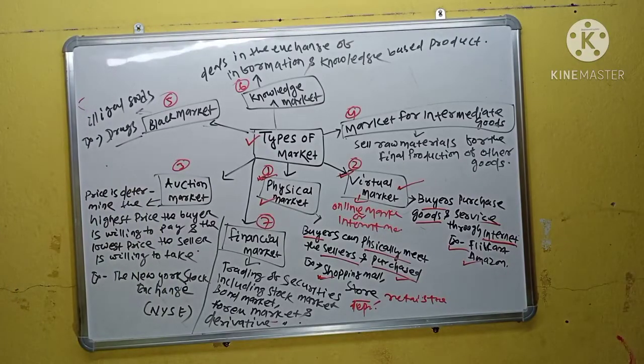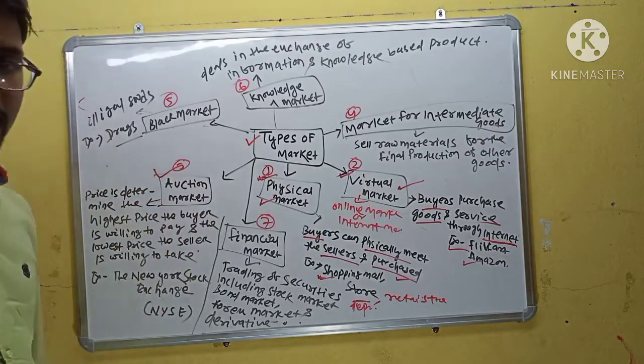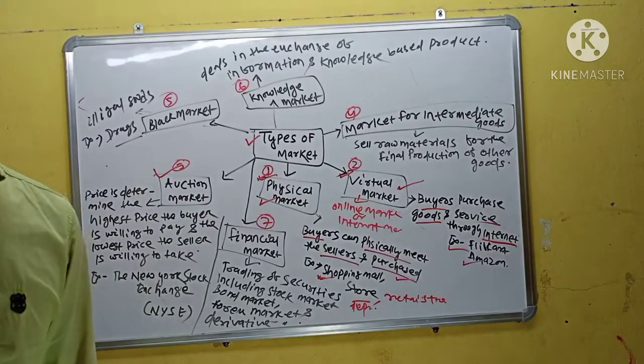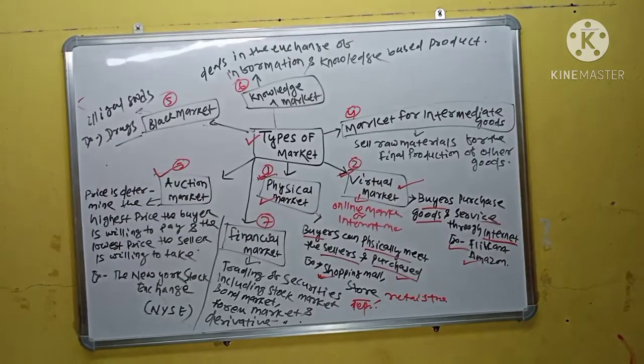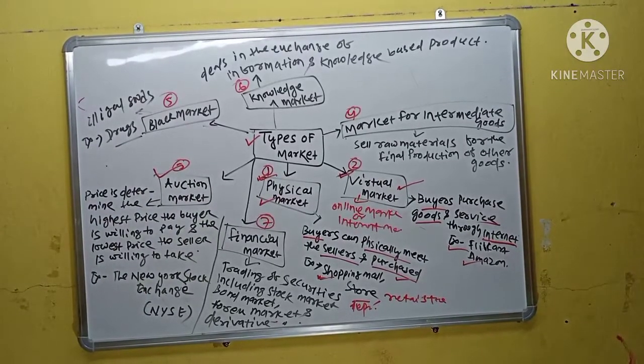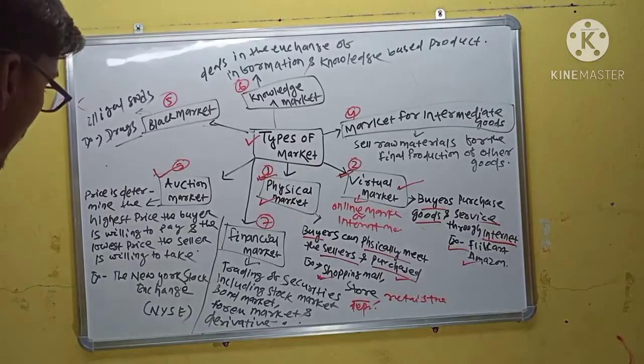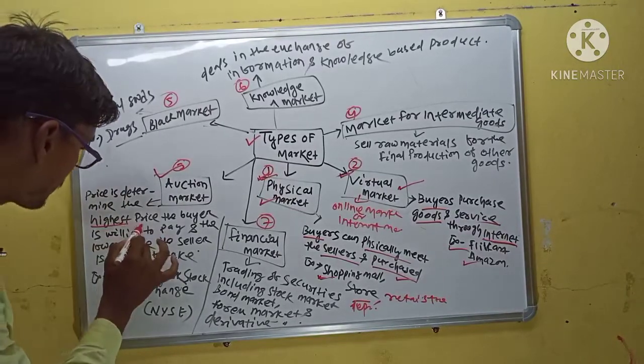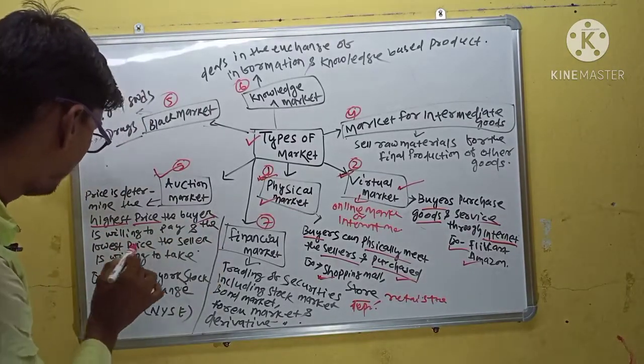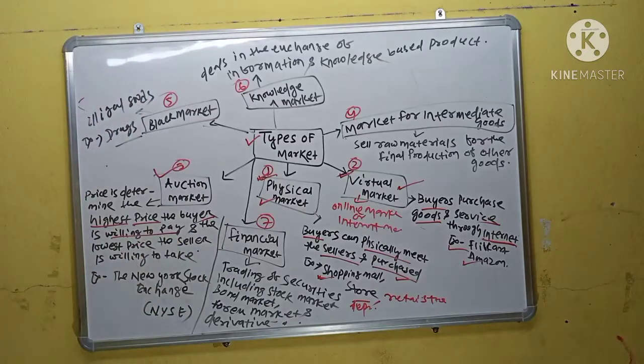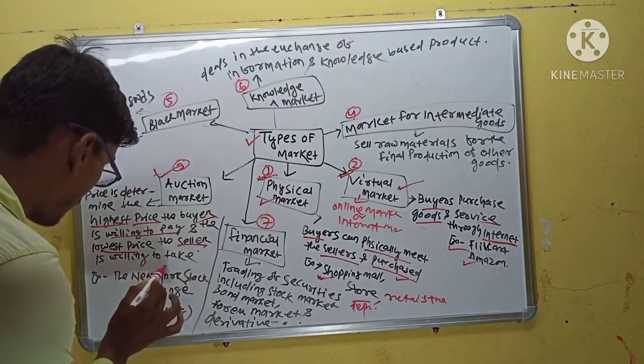And next is the auction market. Auction market is a market where the price is determined by the highest price the buyer is willing to pay and the lowest price the seller is willing to take.